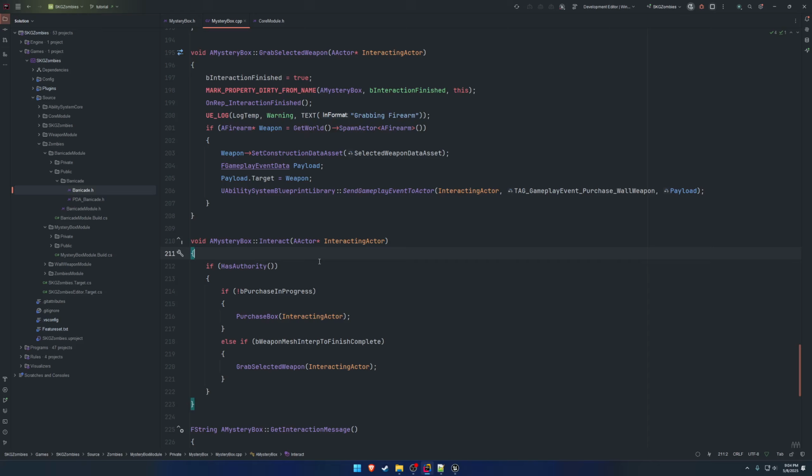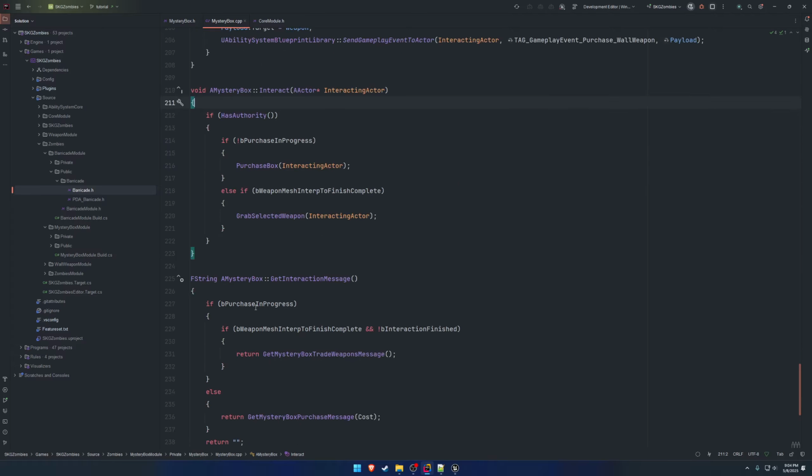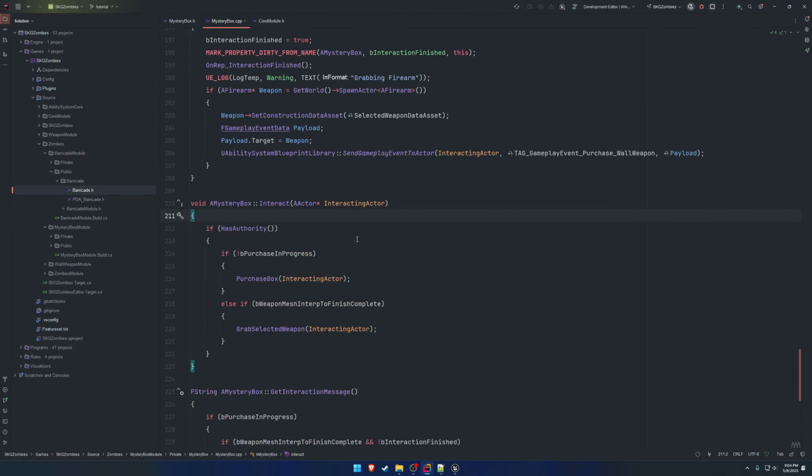But to make it simpler, it's probably a wise idea to actually replicate the interacting actor. Simply put, it's just going to make it simpler. Because we're not doing things like, when we try to interact, we're storing the interacting actor, then regardless, we're checking if it's locally controlled based upon something. Instead, we're just going to store this and replicate it.